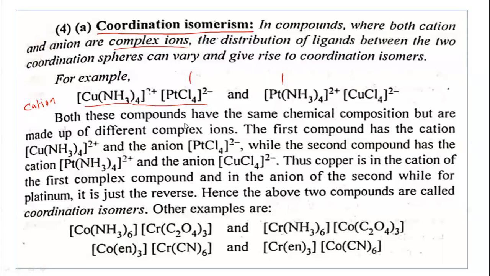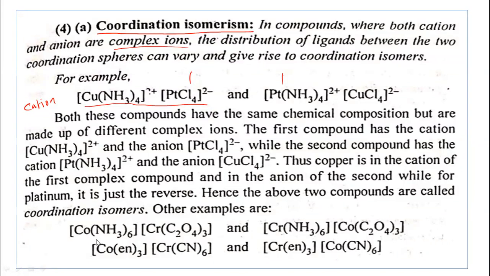The first compound has this cation and this anion, while in the second compound platinum is in the cationic complex and copper is in the anionic complex. Copper is the cation of the first compound, but it is the anion of the second compound, while for platinum it is just reverse. Hence, these two compounds are called coordination isomers.